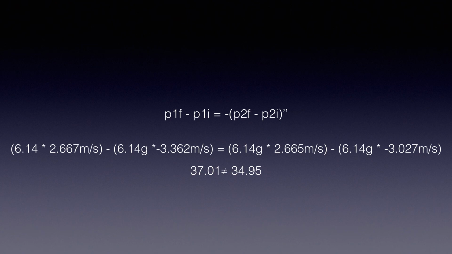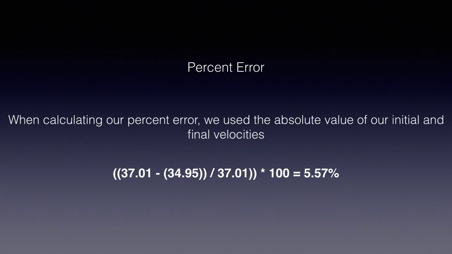To calculate the percent error, we compared the change of momentum of object 1 to the change of momentum of object 2, because according to the law of conservation of momentum, these values should be equal. We calculated our percent error to be 5.57%.